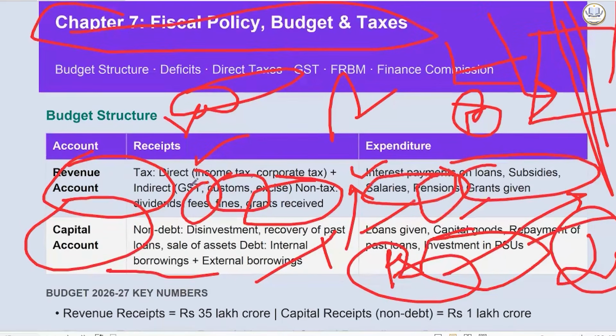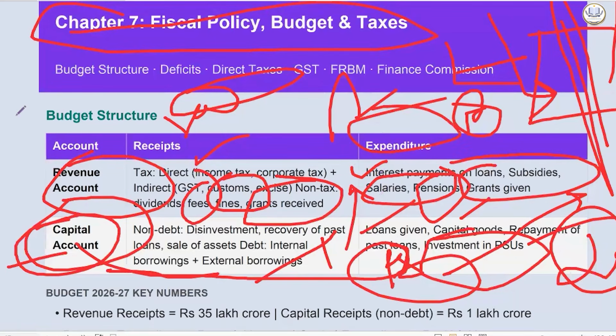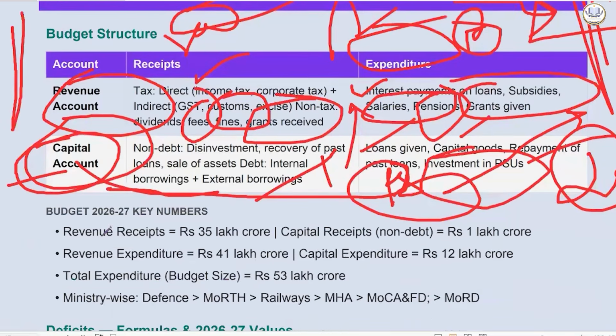Now, in an ideal scenario, the capital account should have more amount in terms of expenditure. If we are having more and more just revenue expenditure, that means the government is just focusing on recurring expenditure and not creating any value. Capital expenditure will create assets, your roads, your highways, your everything that you see, and it will create employment. So it is more and more important.